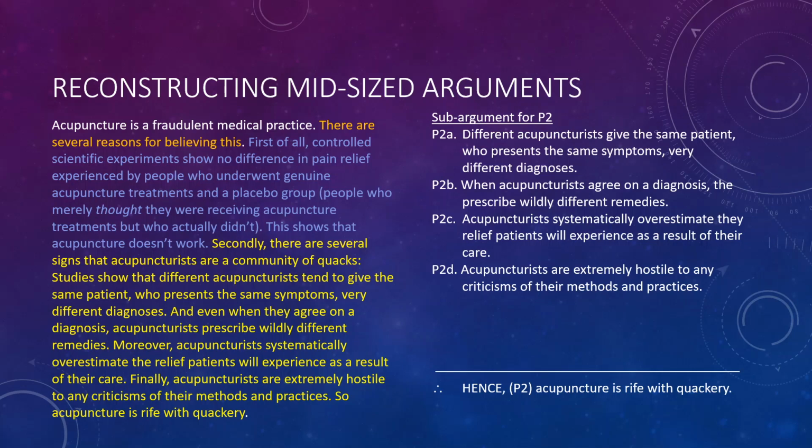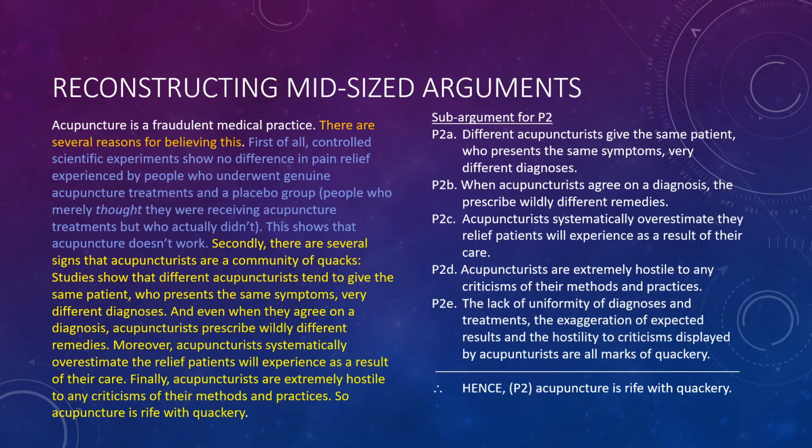Interestingly, we see this term quackery in the conclusion, but we don't see it among the premises. So that's a sign that there has been some kind of unstated assumption, and we need to make that explicit. Something like the following should do the trick: the lack of uniformity of diagnoses and treatments, the exaggeration of expected results, and the hostility to criticisms displayed by acupuncturists are all marks of quackery. And that completes the argument that is presented in support of premise two.